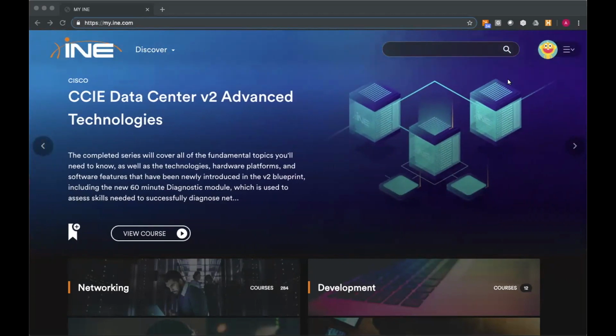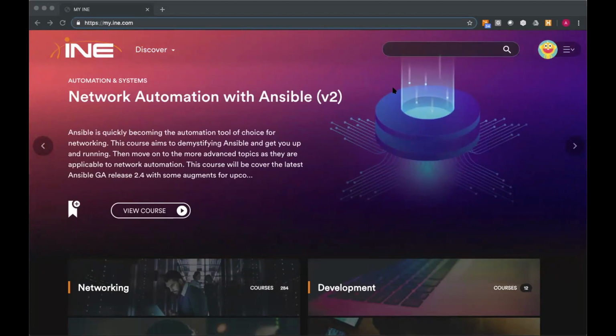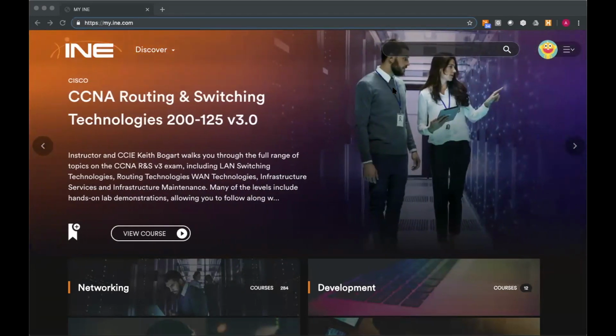If you have subscribed with us in the past, you probably noticed that when you were arriving at that members website to log in, it is now redirecting you to the updated my.ine.com. So please do go ahead, update the bookmarks in your browsers because that is the page you are going to be using to log in going forward.